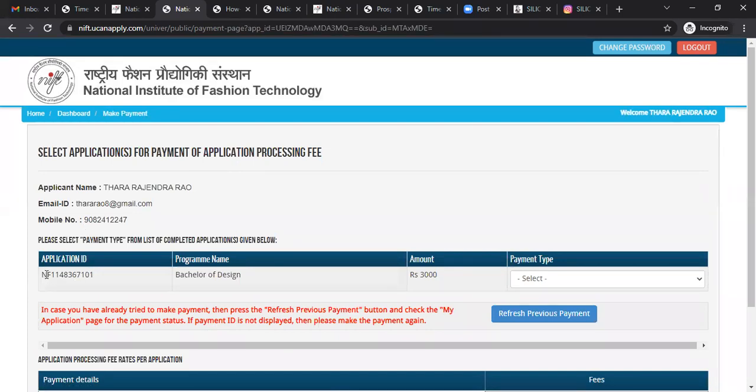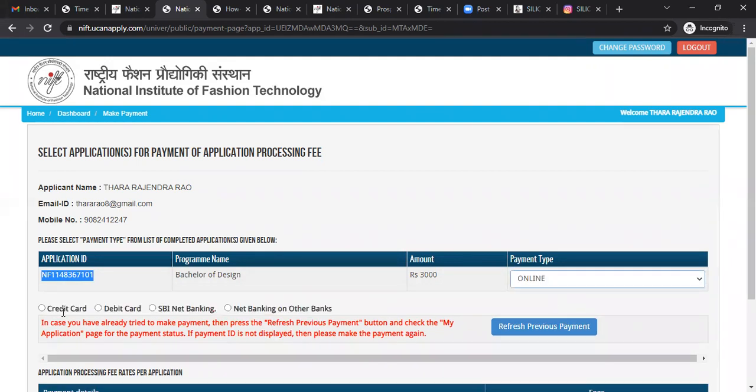My application ID, you need to keep this application ID in mind, which is very important. Then Bachelor of Design. As I am from the open category, my fees is 3,000. If you are from the OBC, SC or ST category, then your application fee is 1,500. Select the payment type, which is online. Here are the options: credit card, debit card, SBI, net banking on other banks. You can select any of the options. UPI option is not available here.